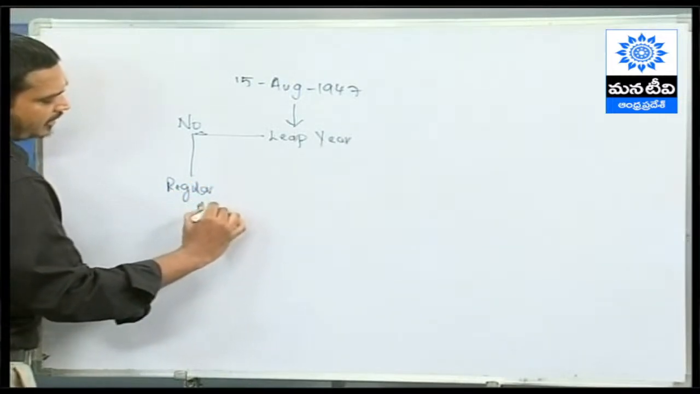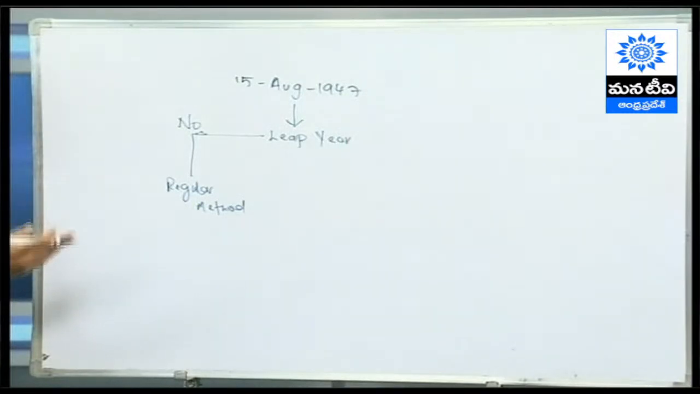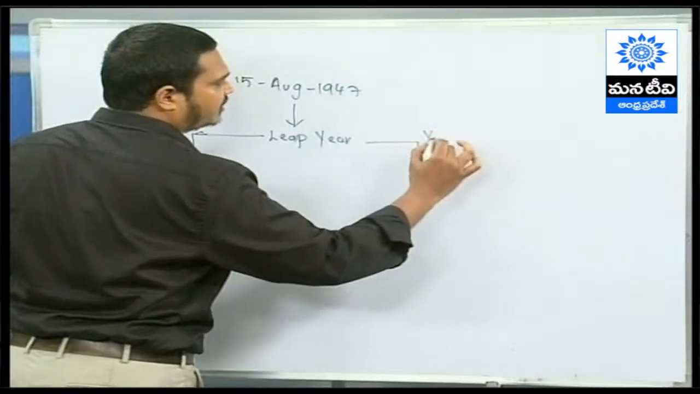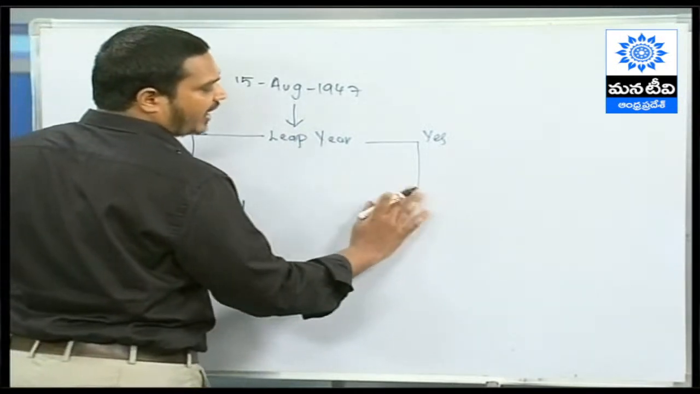So regular method ante so simple. Now what we have done, so given date plus month code plus century code, so regular method మీరు ఫాలో అయిపోవచ్చు లీప్ ఇయర్ కాదు అన్నప్పుడు. But let's say ఇది లీప్ ఇయర్ అయింది అన్నప్పుడు మీరు చెక్ చేయాల్సింది ఏంటి, let's say if it's a leap year, once again you need to check another condition here.